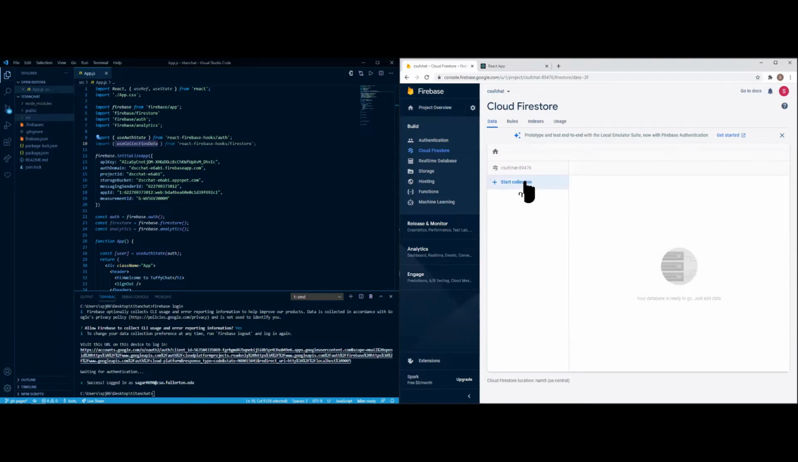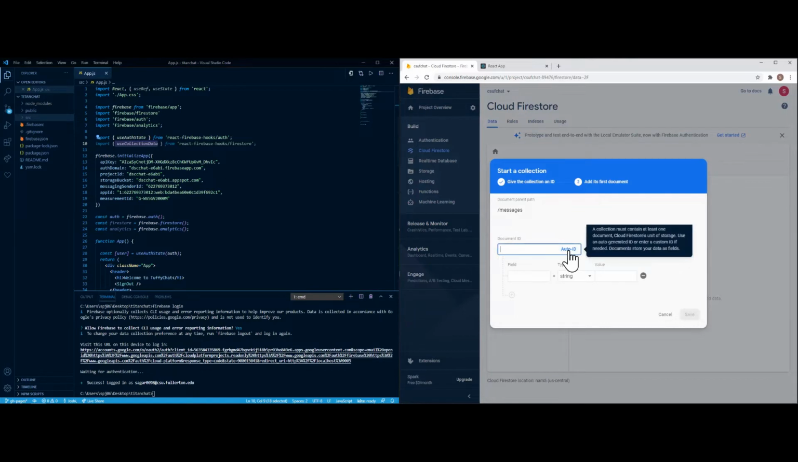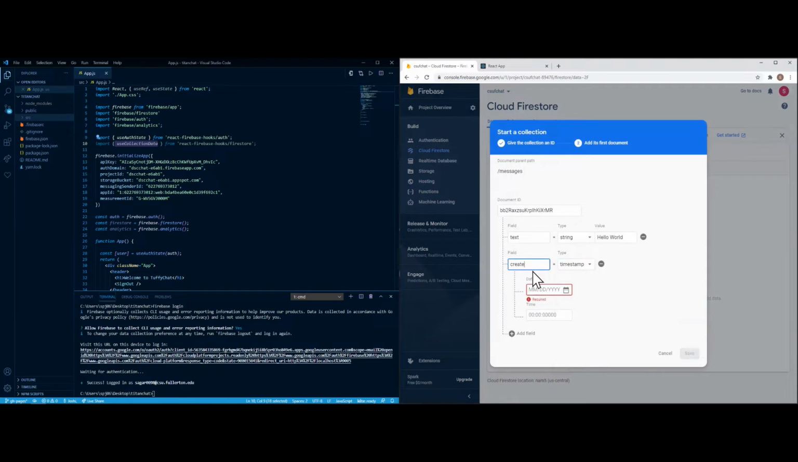So as you follow along, type down messages. Next, then document ID, which is just auto. Text, field, value. It's going to be the message itself. So you can say hello world. And then add another field, timestamp. So you can show the time when this message is created.